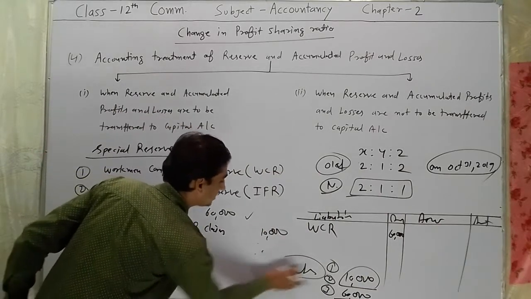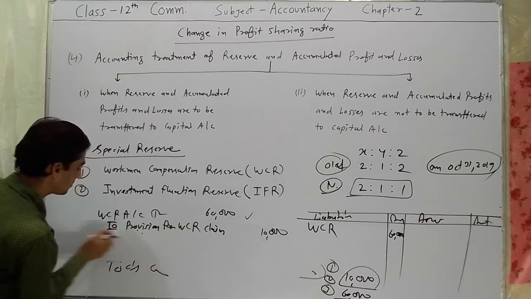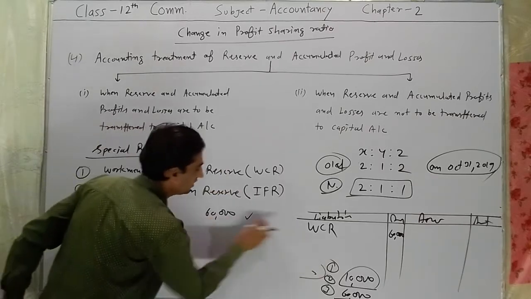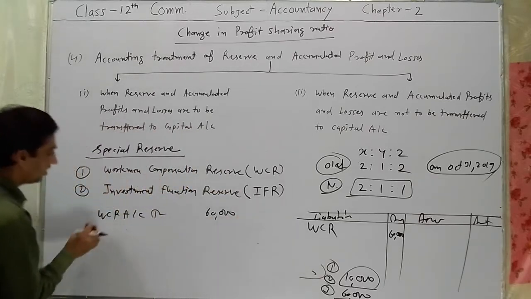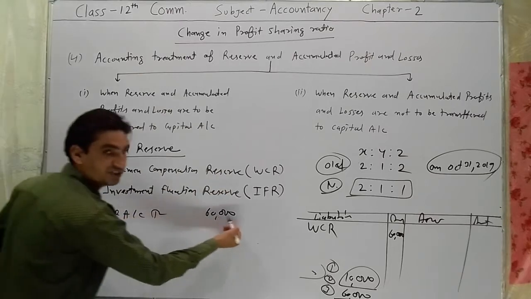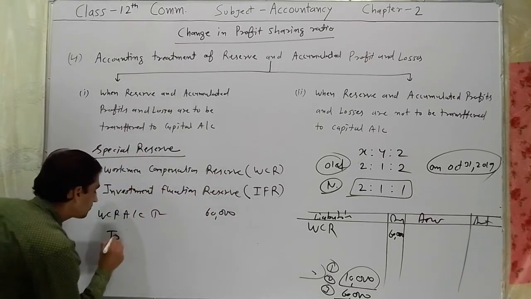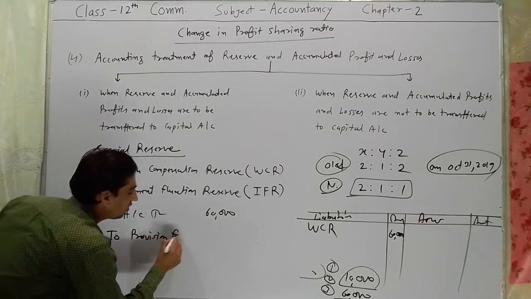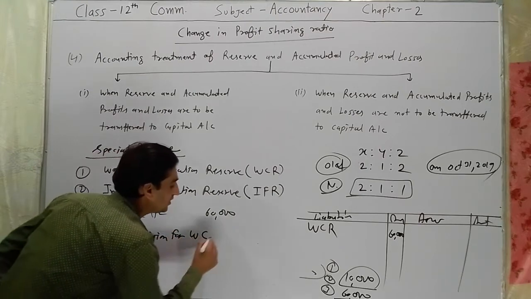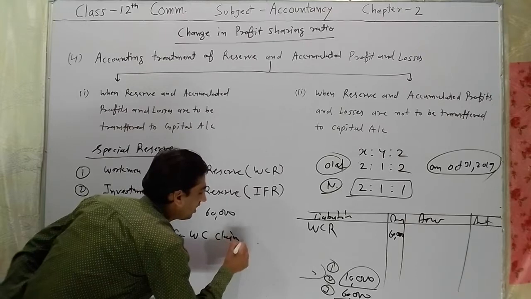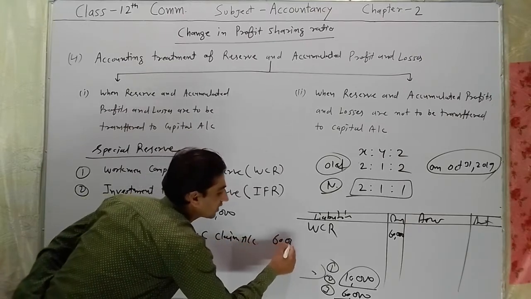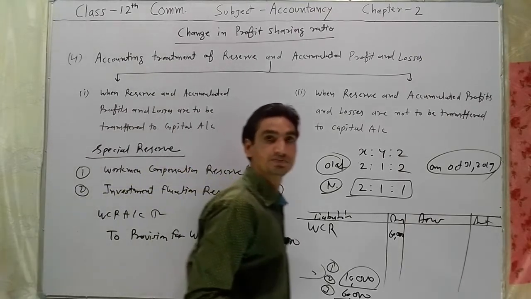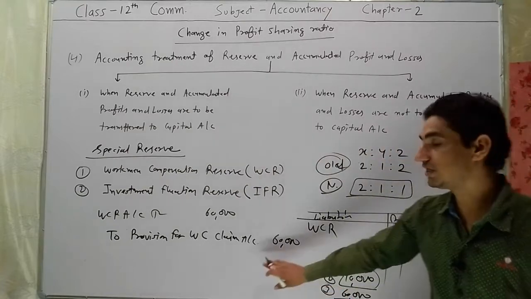So in such condition, entry will be WCR account debit 60,000 to provision for workmen compensation claim account by rupees 60,000. I hope you understood third condition.